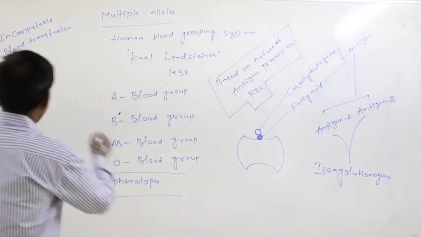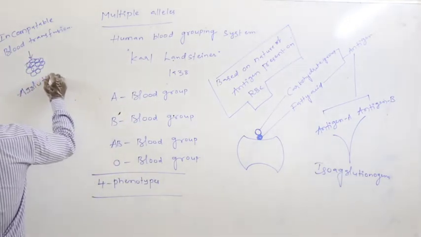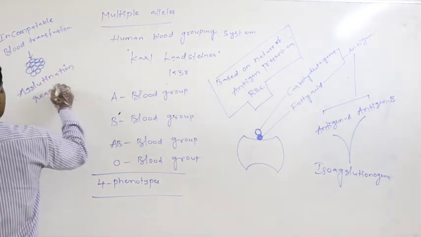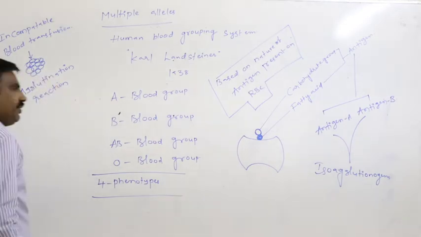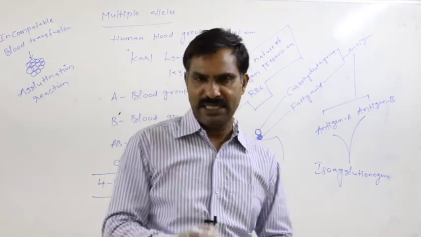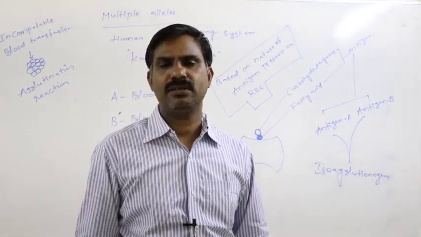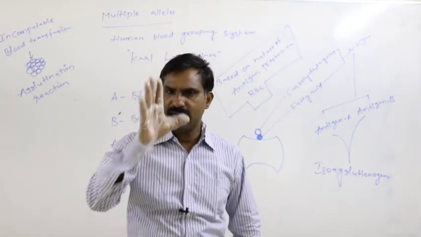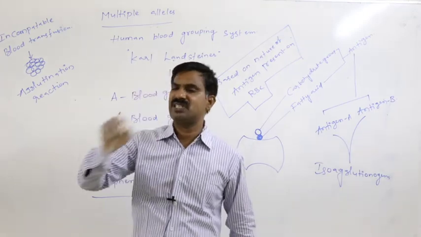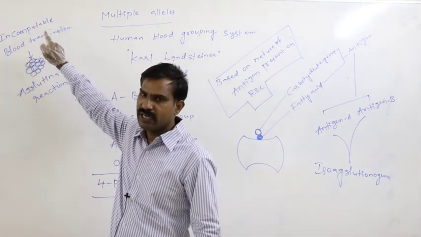That is said to be the agglutination reaction. Whenever blood transfusion is allowed between two unmatched blood group persons, that is said to be incompatible blood transfusion.